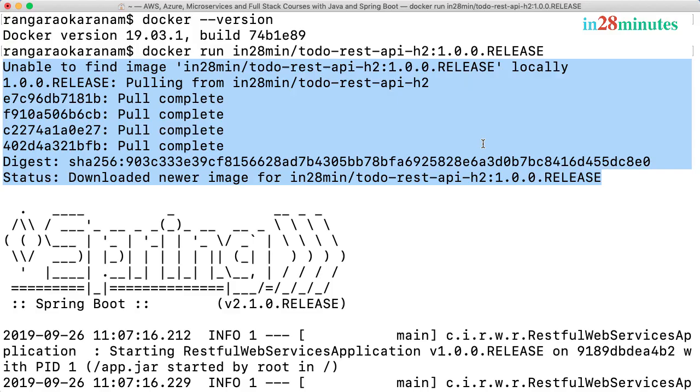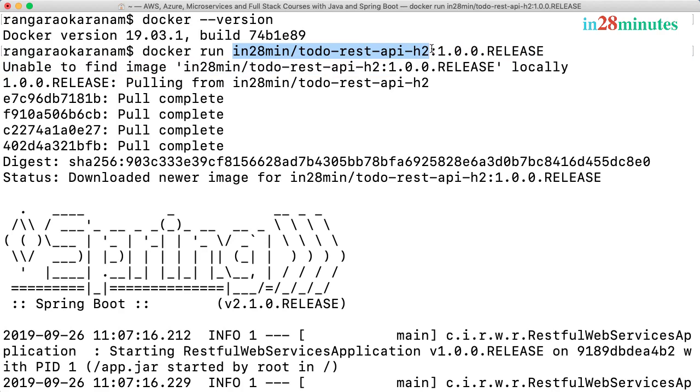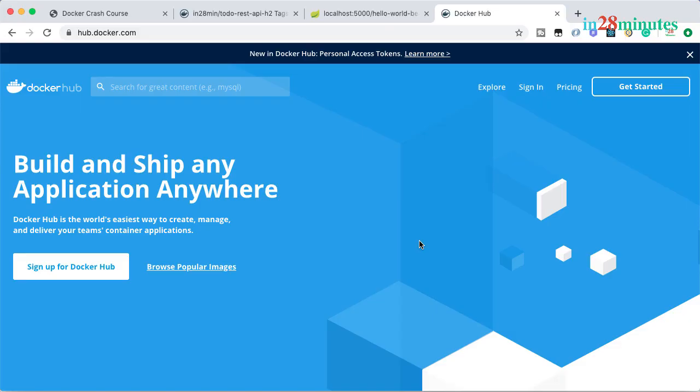Welcome back. In the previous step, we were able to quickly launch up an application just running a simple instruction. And your friend from the operations team is very, very curious. He's asking, where is this application downloaded from? You have typed in something in here, in28min/todo-rest-api-h2. What does this mean? What is this? And where is this coming in from? So let's answer some of the important questions in this specific step.